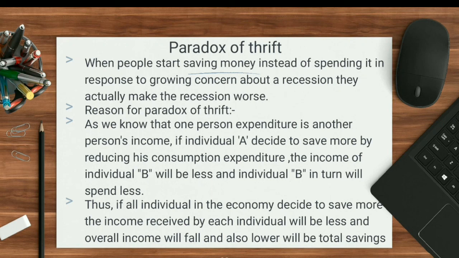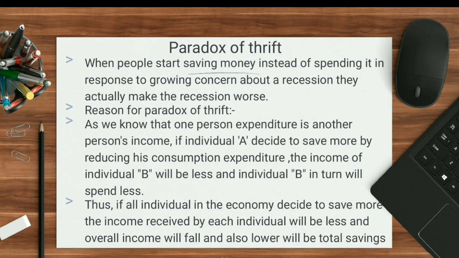Suppose individual A decides to save more by reducing his consumption, then the income of B will also be lower and B will in turn spend less. If this cycle continues and every individual in the economy decides to save more, the income received by each individual will be less and overall income will fall.